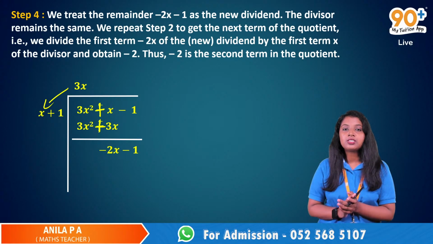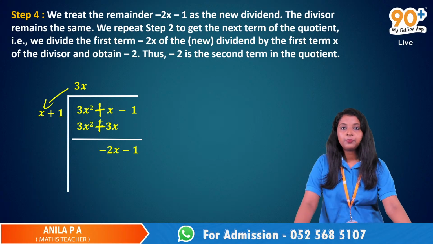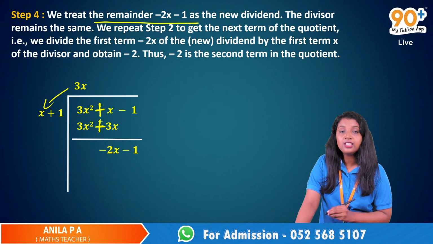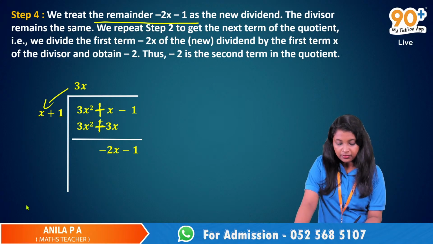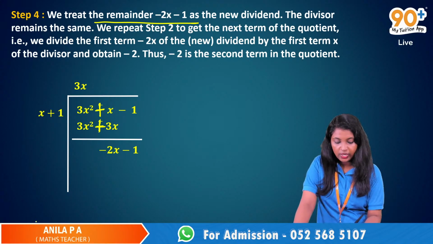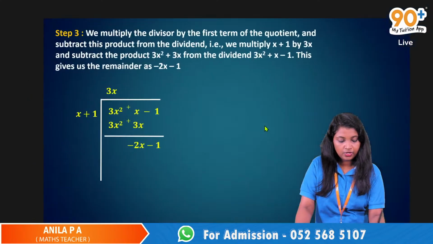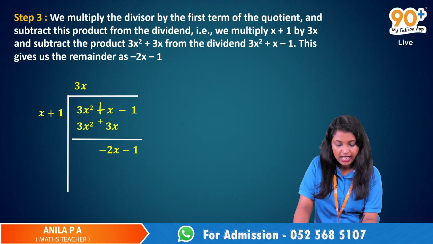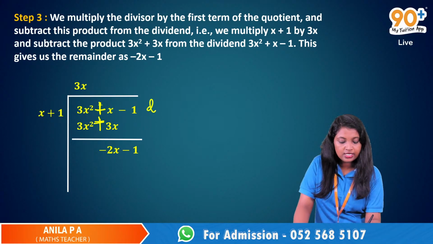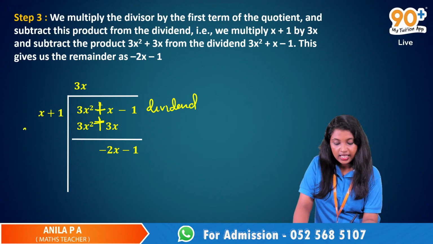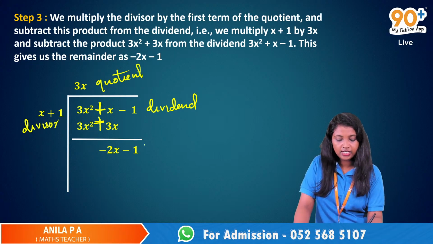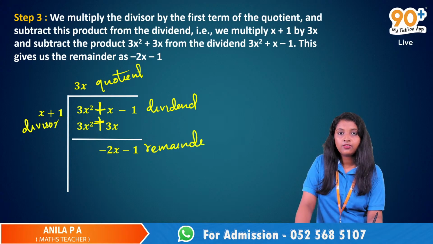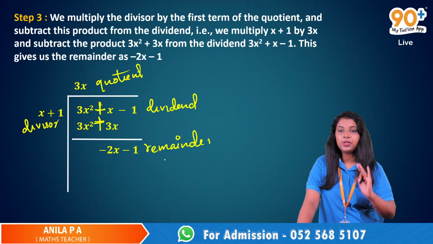Now let's move to step number 4. What is step number 4? Here we treat the remainder minus 2x minus 1 as the new dividend. Let's move back to step number 3. In step number 3, this was the dividend, this is the divisor, this is the quotient, and this is the remainder. We have the dividend, divisor, quotient and remainder here.